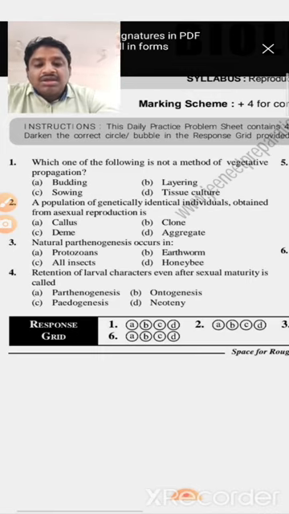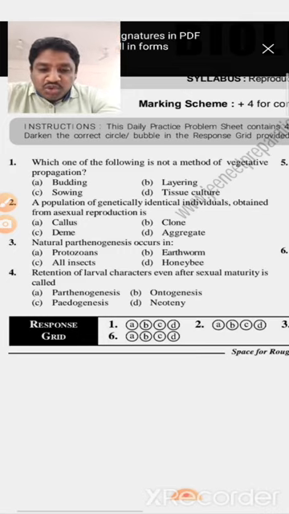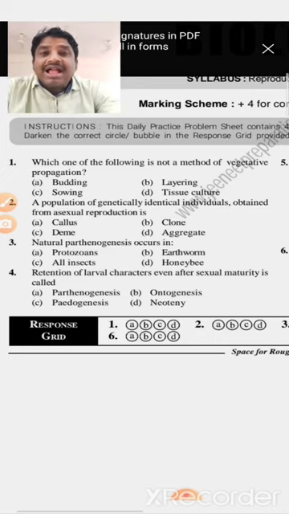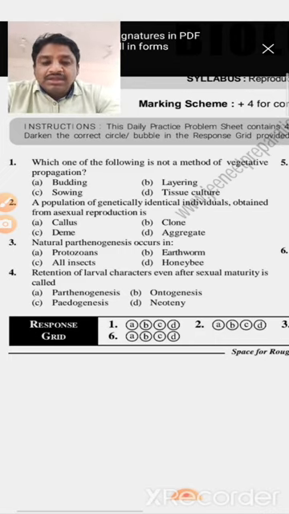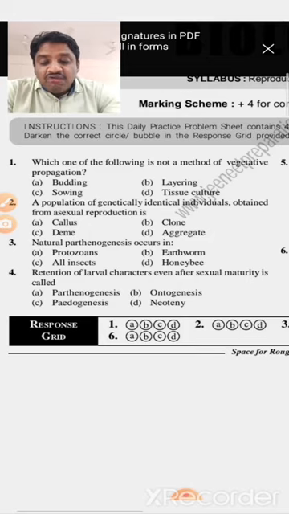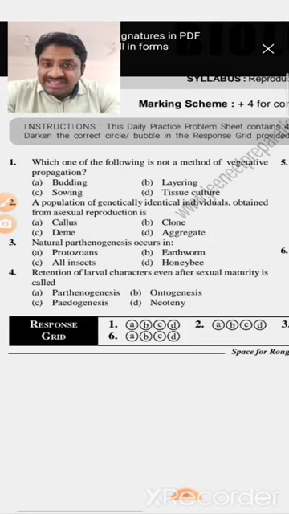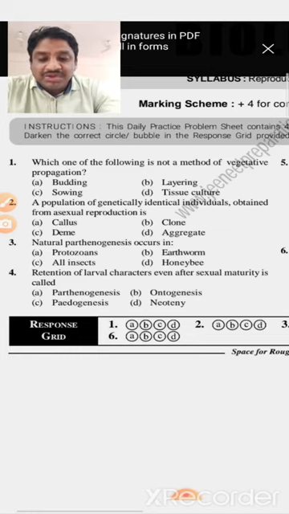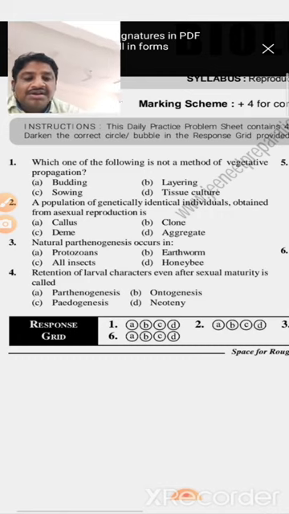Remaining ones: parthenogenesis, you already know this. Antogenesis means the development of a young individual. And option C, paidogenesis, means reproduction of a mature larva without fertilization, we also call it paidogenesis. So based on this, the right answer is option D.